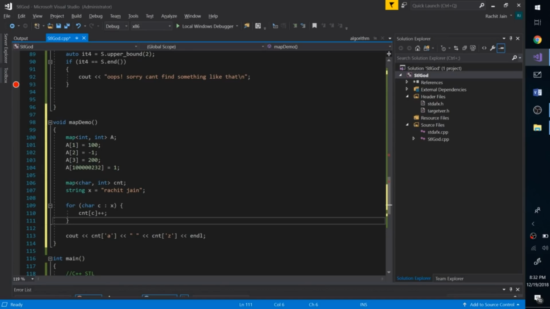I hope it gets you started with the C++ STL. It's not really that difficult, and it has so many use cases. Like I just taught you over here, it can map int to int, string to int, char to int, and so many permutations are possible. But there are so many implementations where we leverage these data structures to solve really great problems. And that's the whole intent. So I will quickly try to close this video just by showing you a very powerful implementation that we can achieve using the C++ STL.